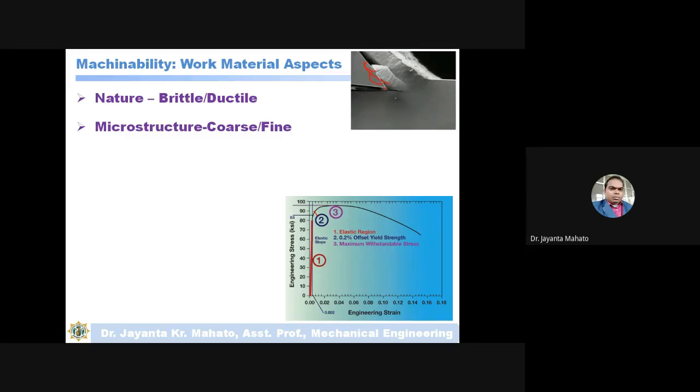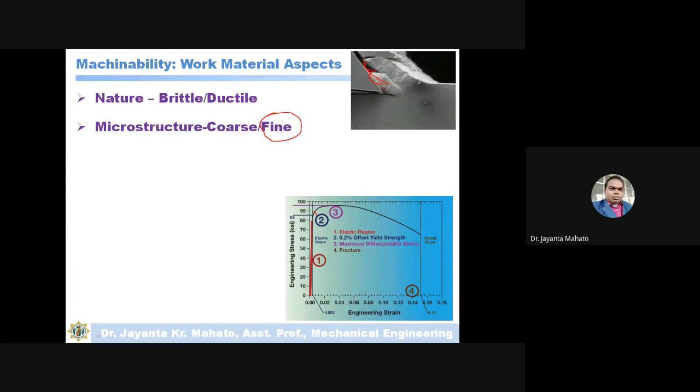Microstructure, coarse or fine. If the microstructure is fine, the strength of the material will be more. So in this case, more cutting force will be required for machining. With a fine grain structure, the strength will increase and ductility will reduce.